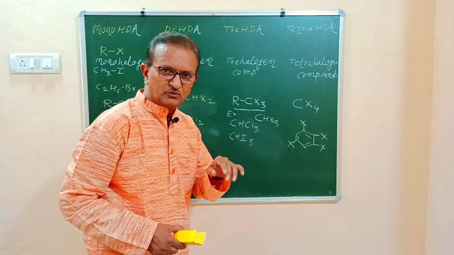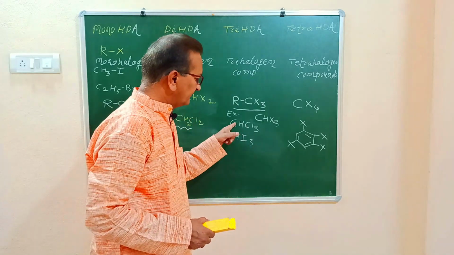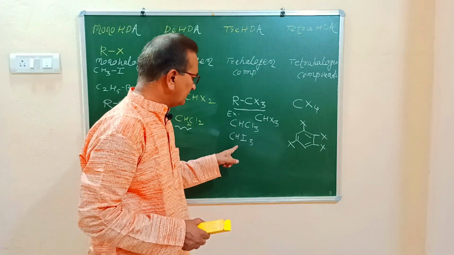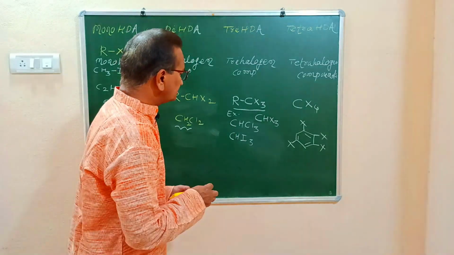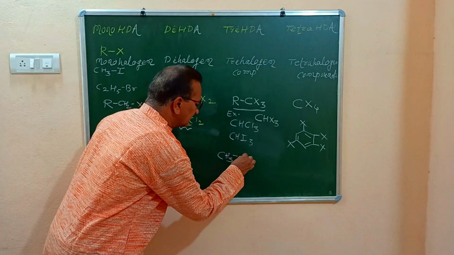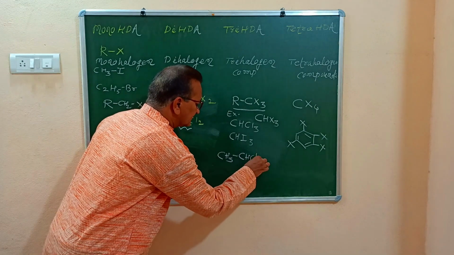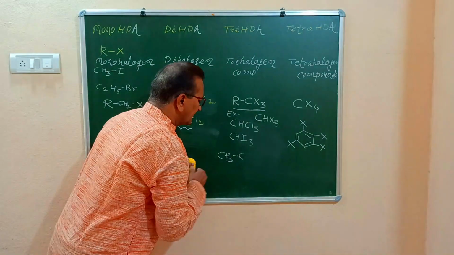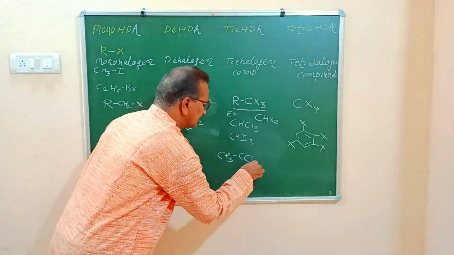In uses, we have to discuss again these headings: chloroform and iodoform. Now, what are other examples? CH3 single bond CHCl2. CH3 single bond CCl3. Sorry, CH3 single bond CCl3.